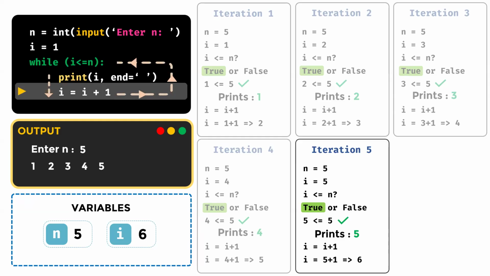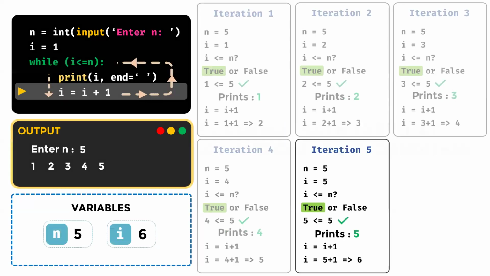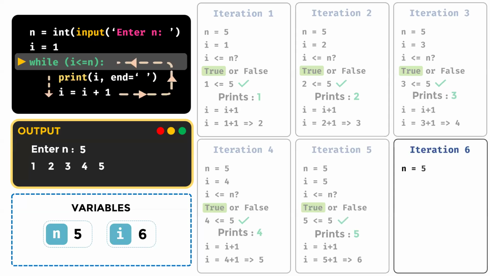Now again, the last line of the loop has been executed. It will again go back and check the condition. Control will again come back to check the condition. Now here, this is the important part. This is where it becomes interesting. Before checking the condition, have your updated values. Write your updated values, visualize them. N is 5 and I is 6.